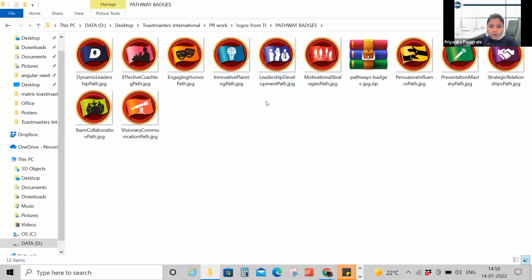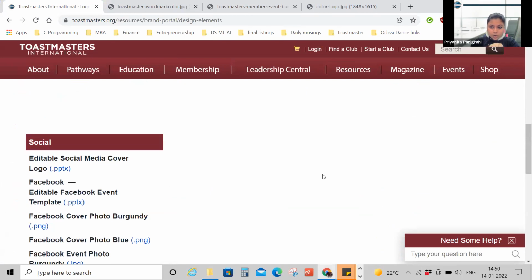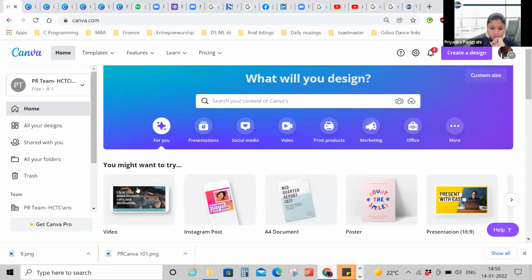Right. Now, after I've shown you all the resources available on the TI website, we'll move on to creating a poster on Canva.